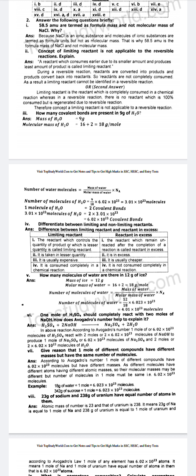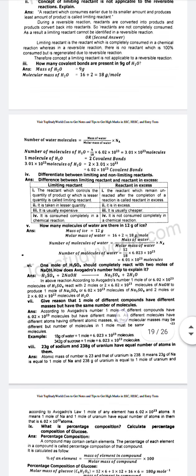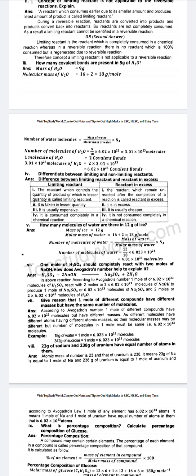How many molecules of water are there in 12 gram of ice? Answer: guys, ये क्वेश्चन नंबर 5 का आंसर है. Mass of ice is equal to 12 gram. Molar mass of water is equal to 16 plus 2 is equal to 18 gram per mole. Number of molecules of water is equal to mass of water divided by molar mass of water multiplied by Na. Number of molecules of water is equal to 12 divided by 18 multiplied by 6.023 multiplied by 10 to the power 23.